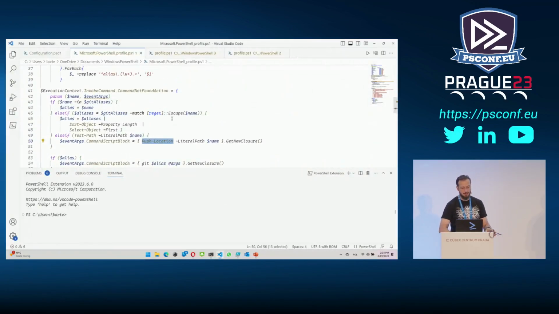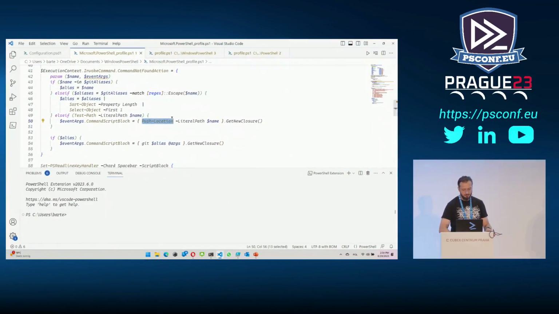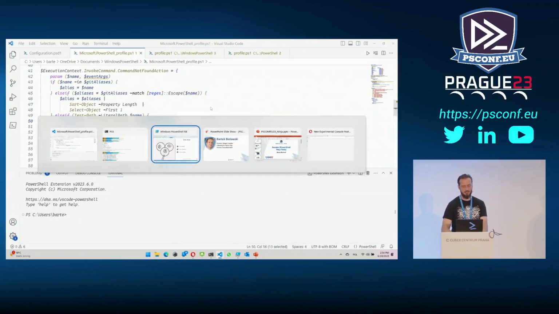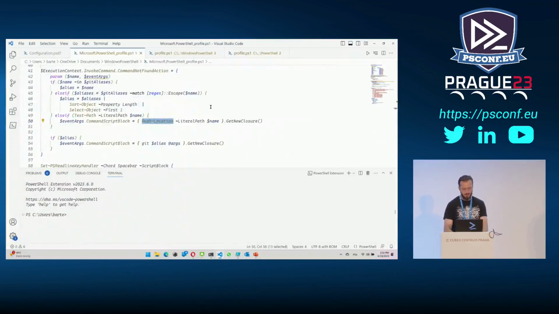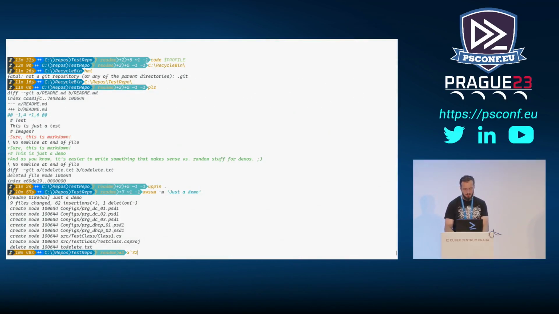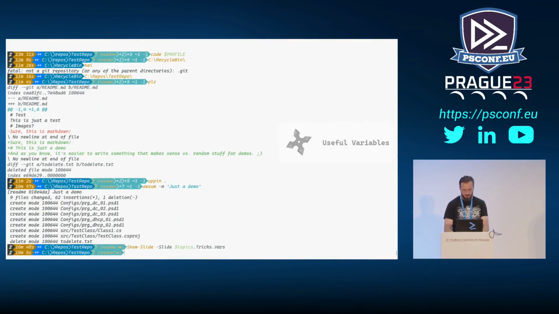So that's pretty much what happens here. And so this is like those fake commands, right? Commands that don't really exist, but the things that actually do something useful. Useful variables. So if I go back here, what do we have here? So I did briefly use this variable.